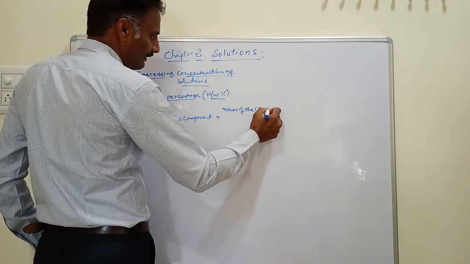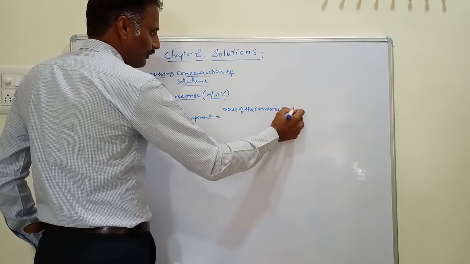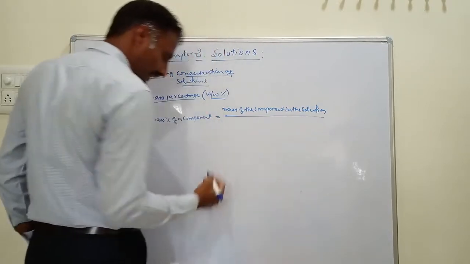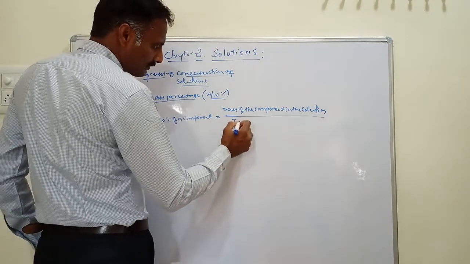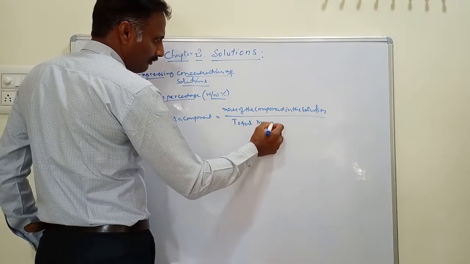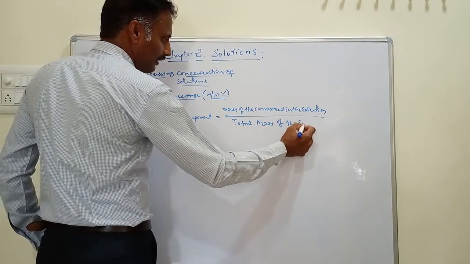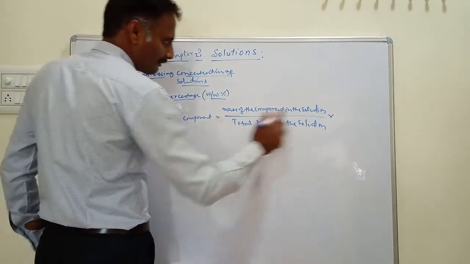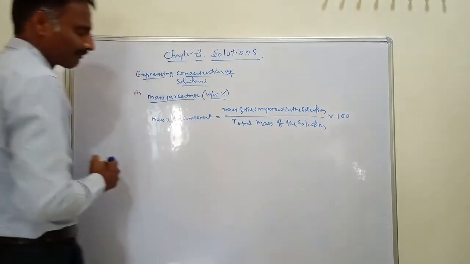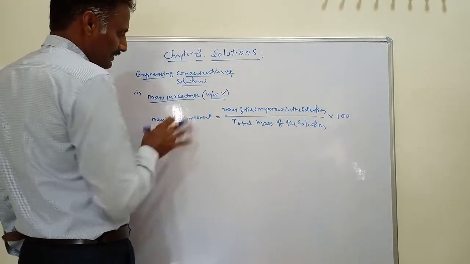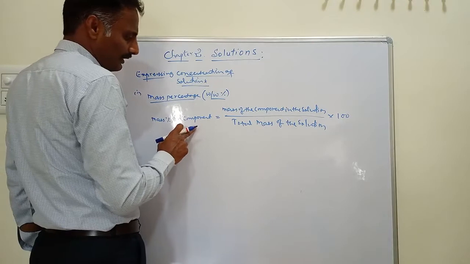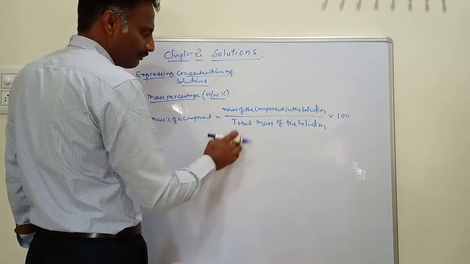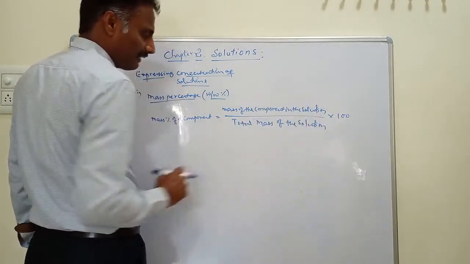Mass of the component in the solution divided by the total mass of the solution, multiplied by 100. This is the definition of mass percentage. Mass percentage of a component in a solution is equal to the mass of the component in the solution divided by the total mass of the solution, multiplied by 100.